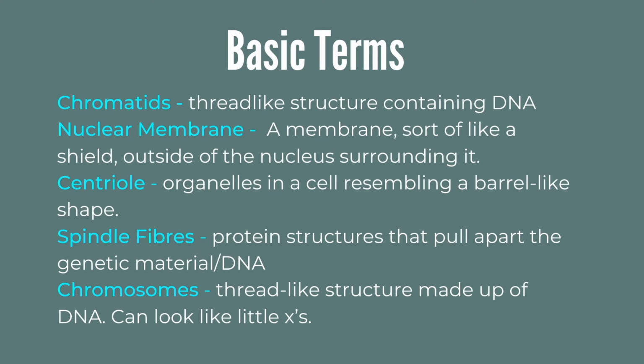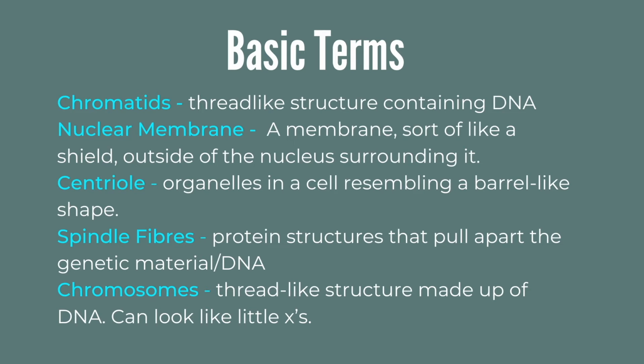In order to fully understand what happens in these phases, we must first talk about the basic terms. Chromatids are thread-like structures containing DNA. The nuclear membrane, a membrane sort of like a shield outside of the nucleus surrounding it. The centrioles are organelles resembling a barrel-like shape. Spindle fibers are protein structures that pull apart the genetic material. Chromosomes are thread-like structures made up of DNA that can look like little X's.